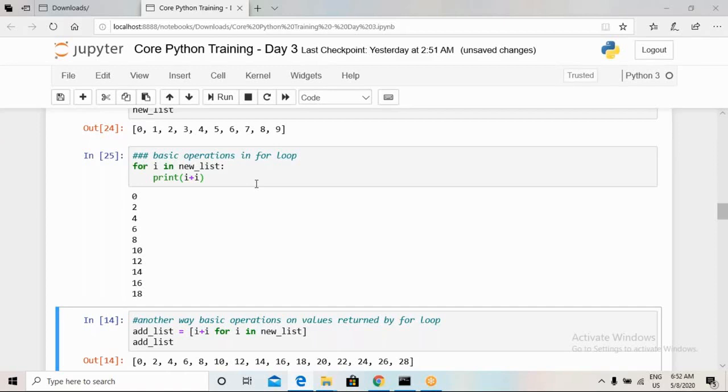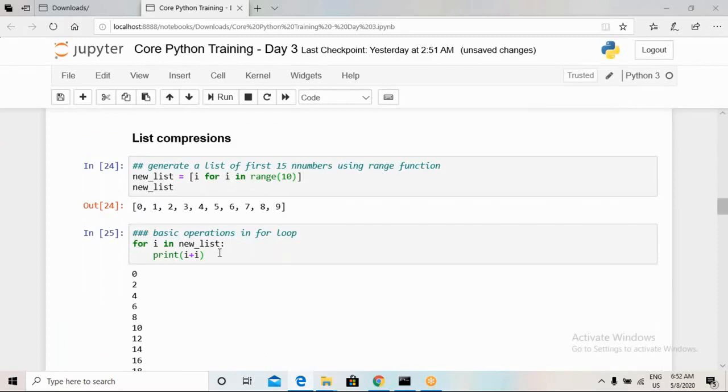The new list has values from 0 up to 9, and the operation we are performing is adding i plus i, and whatever the value of i plus i is will be stored in this add list, output one by one, sequentially.